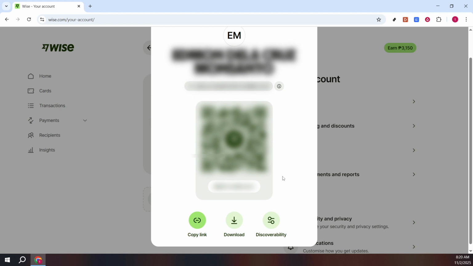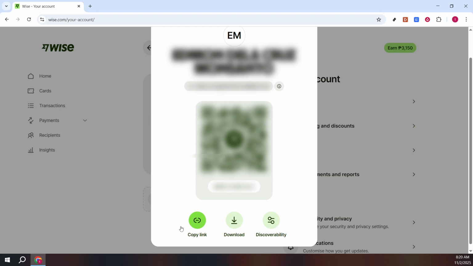Next, you'll encounter your Wisetag's QR code. This small but mighty image functions as a gateway, allowing others to quickly access your Wise details just by scanning. It's incredibly useful for business or personal interactions, where sharing account details manually would just take too long.